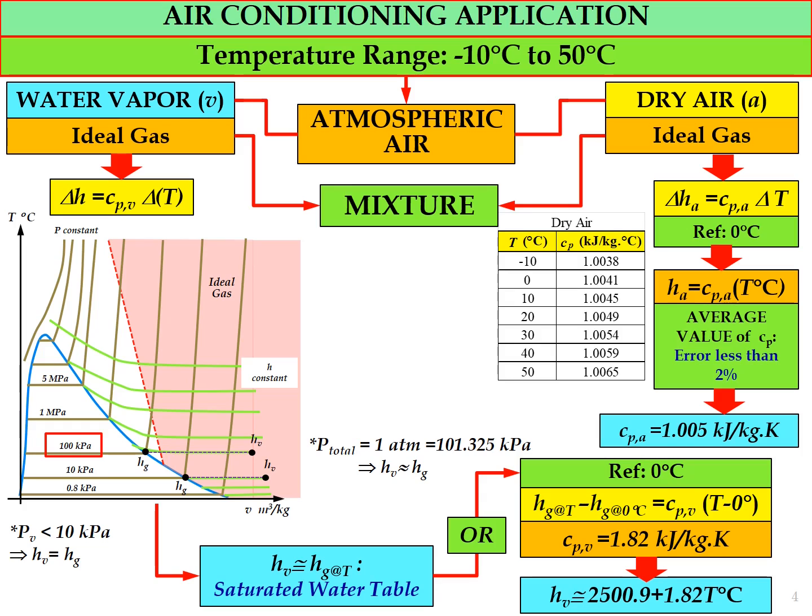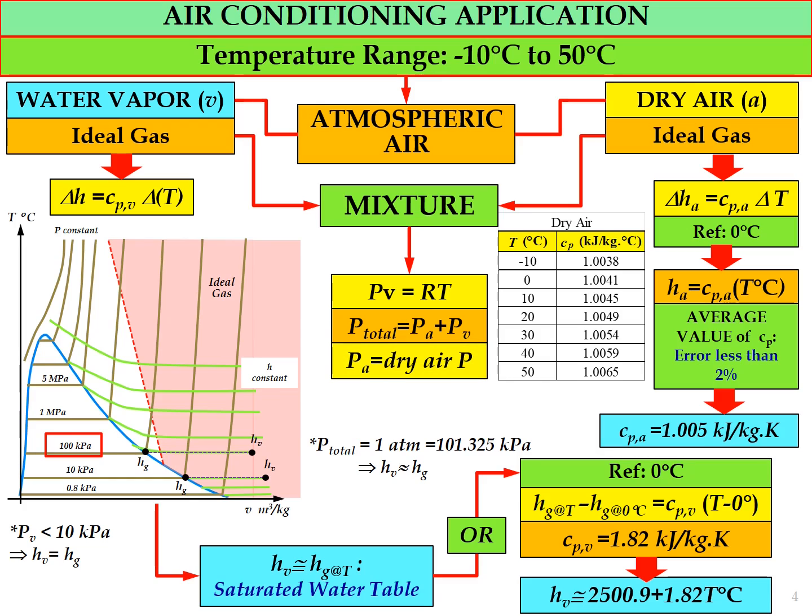And because we consider atmospheric air as a mixture of dry air and water vapor, we can now use the mixture equation for the ideal gas. We can use the formula for ideal gas, PV equals RT, and also the total pressure equation for a mixture, where P total equals PA plus PV, the partial pressure of dry air plus the partial pressure of water vapor. So total pressure equals the partial pressure of dry air plus the partial pressure of water vapor.